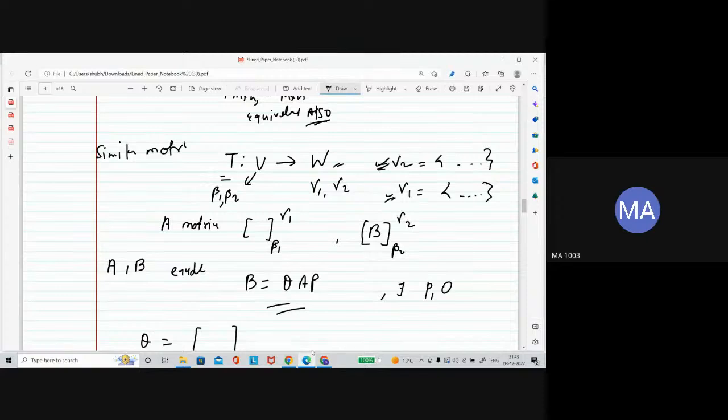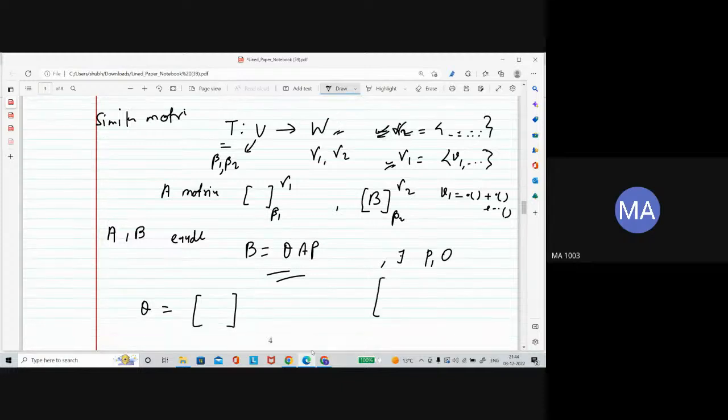Suppose this element V1 is given. This V1 can be written as a linear combination of the vectors in gamma 2. Let's say V1 can be written as some linear combination, with this as the coefficient for the first element and this as the coefficient for the next element. Like that you are able to write it.